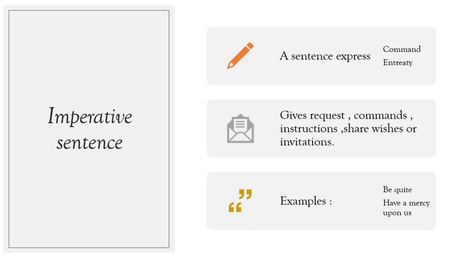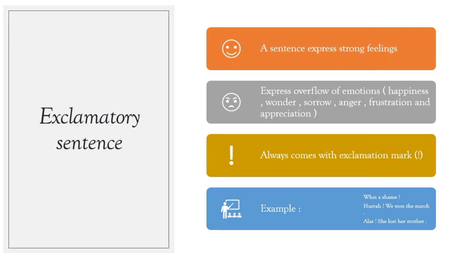For example, in our first example, we can clearly see that be quiet means that here I am giving a command to put yourself in silence. But in the second sentence, have mercy upon us, I am putting a request for mercy. So the sentences that deliver requests, commands, instructions, wishes, or invitations come under imperative sentences. The last type of sentence on the basis of its function is the exclamatory sentence.